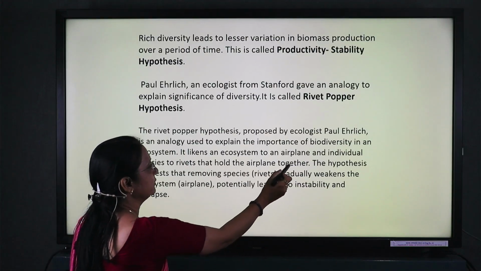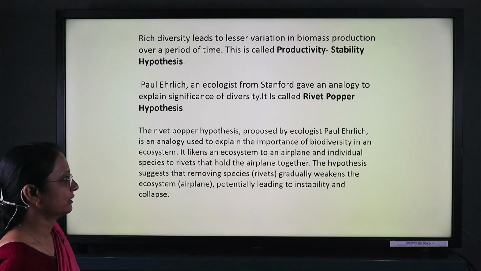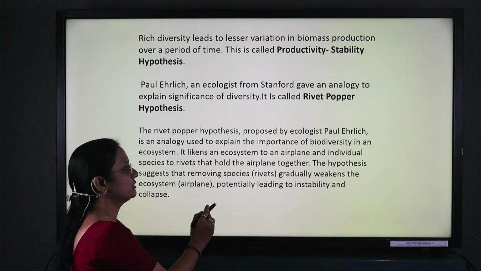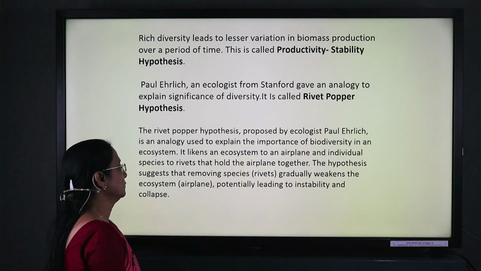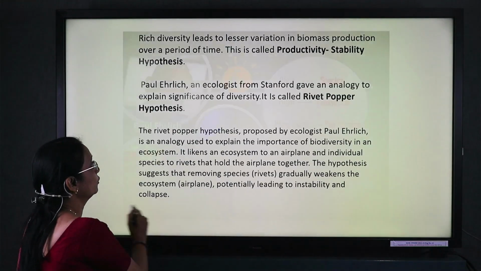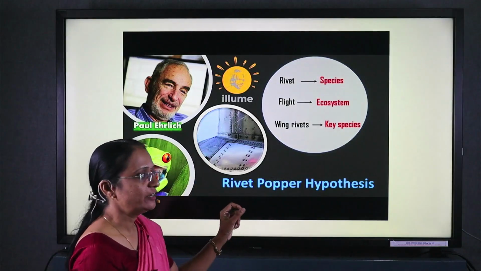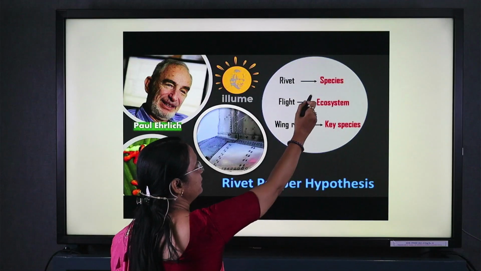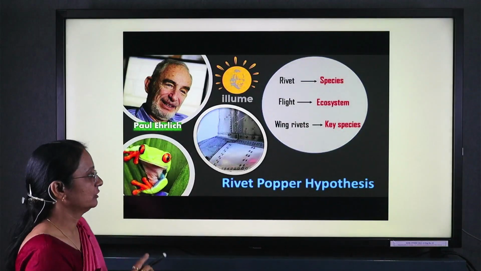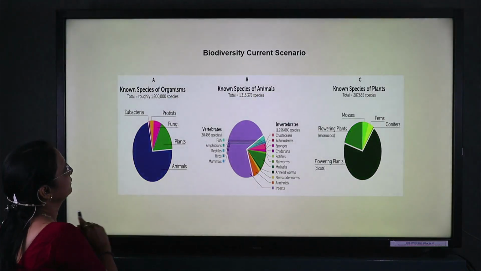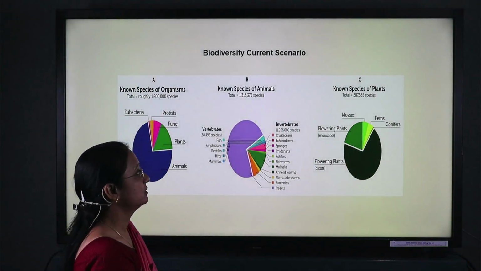It is like an ecosystem being an airplane, and individual species are rivets that hold the airplane together. This hypothesis suggests that the gradual removal of species from the ecosystem leads to instability and collapse. Here, scientists have explained the Rivet-Popper hypothesis, the various number of species present in an ecosystem and how they coordinate with that ecosystem. This graph shows the biodiversity and its current scenario.